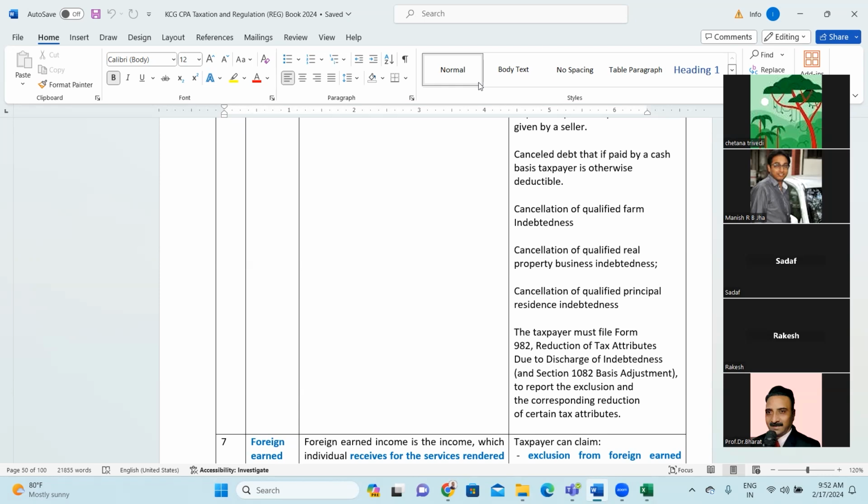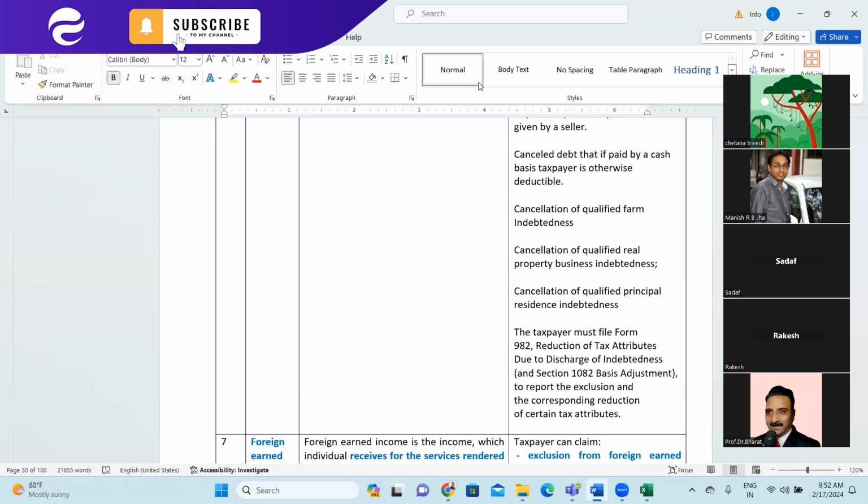Next is cancellation of qualified principal residence indebtedness. As the name says, principal residence is where an individual is staying along with his or her family, right? And this also came under the COVID CARES Act, especially as a COVID-time provision. The person who has one single home, in which he or she stays with the family, is considered the principal residence of the individual, right?